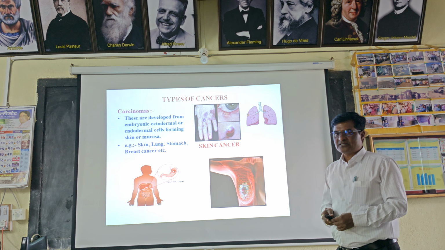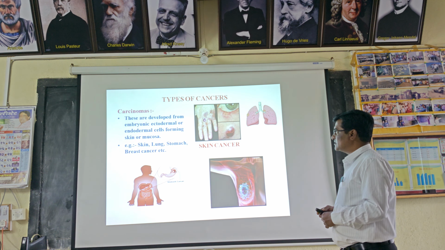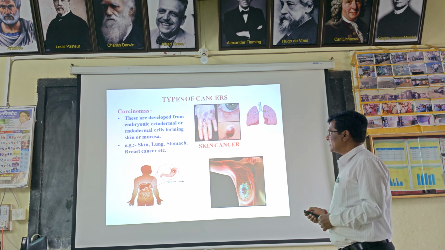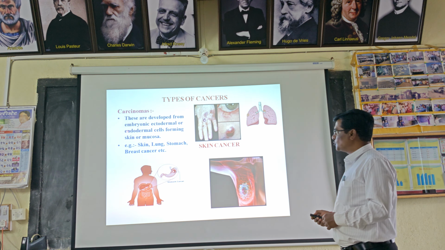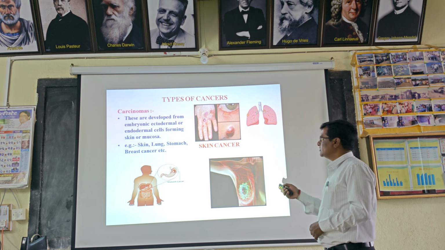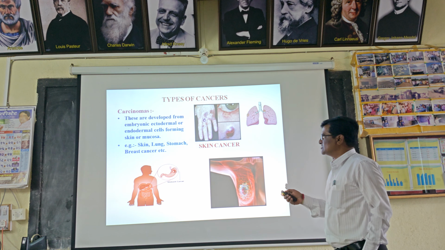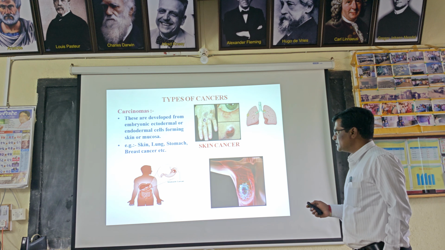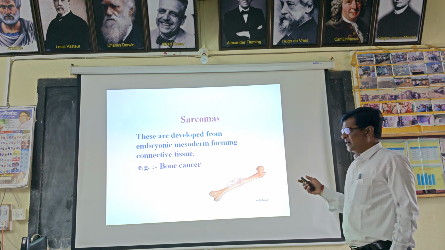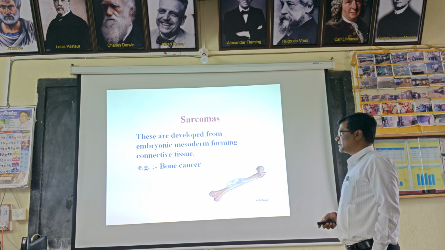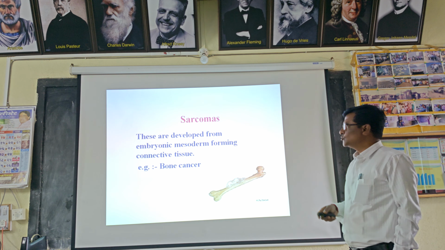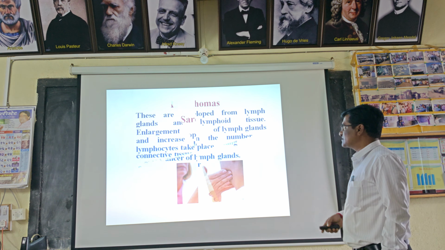There are a number of types of cancers. The first is carcinomas. These develop from embryonic ectodermal or endodermal cells forming skin or mucosa, and examples are skin cancer, lung cancer, stomach cancer, breast cancer, etc. Another type is sarcomas. These develop from embryonic mesoderm forming connective tissue, and an example is bone cancer.